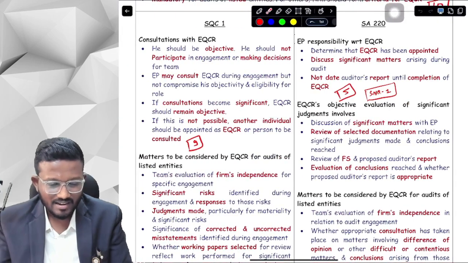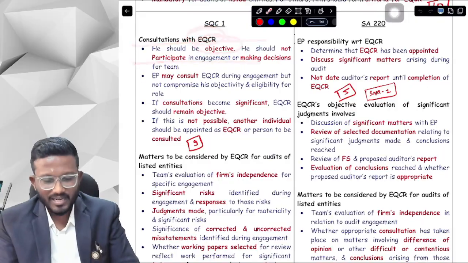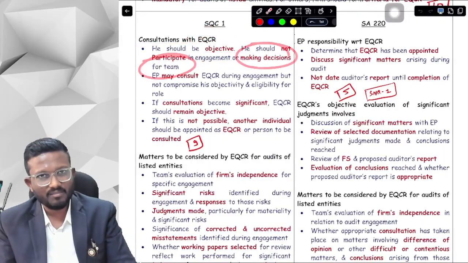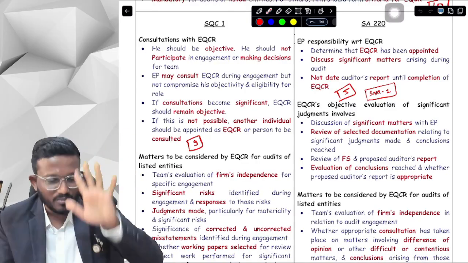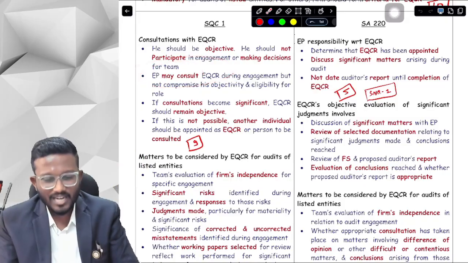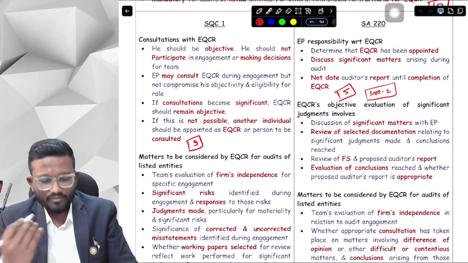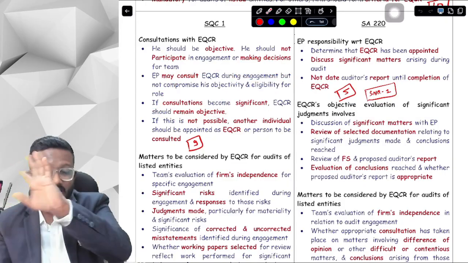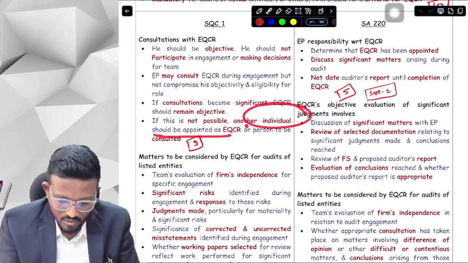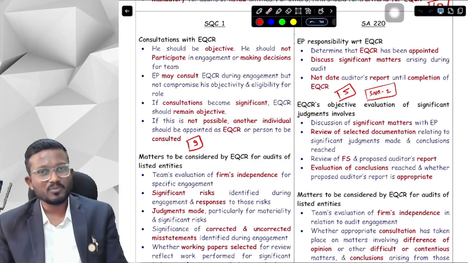So what does it say here? First of all, the EQCR should be objective. The EQCR should not participate in the engagement and should not make decisions for the team. The EP, if he wants, may consult. There is the option given to the EP. He may consult with the EQCR during the engagement, but he should not compromise the EQCR's objectivity and eligibility for the role. If consultations become significant, the EQCR should remain objective. If remaining objective is not possible, then another individual should be appointed as EQCR, or another person should be consulted.